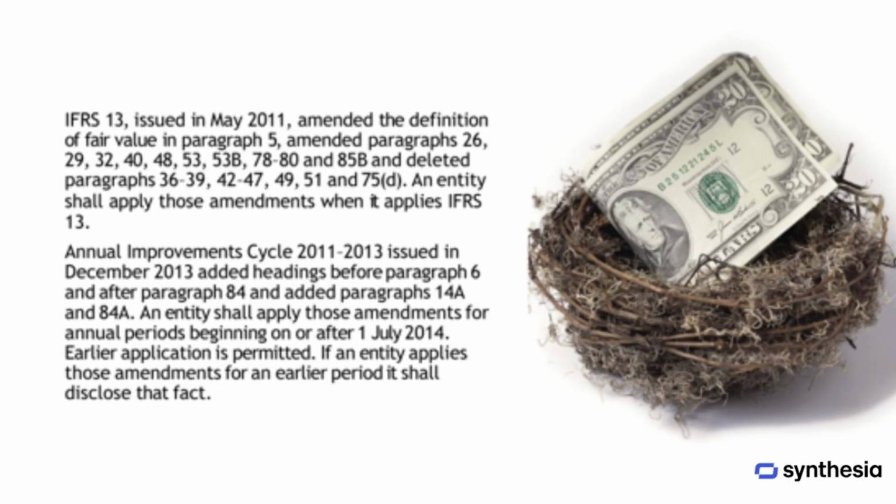The Annual Improvement Cycle 2011-2013, issued in December 2013, added headings before paragraph 6 and after paragraph 84, and included new paragraphs 14A and 84A. These amendments are effective for annual periods beginning on or after July 1, 2014. Earlier application is allowed, and if an entity applies the amendments for an earlier period, it must disclose that fact.